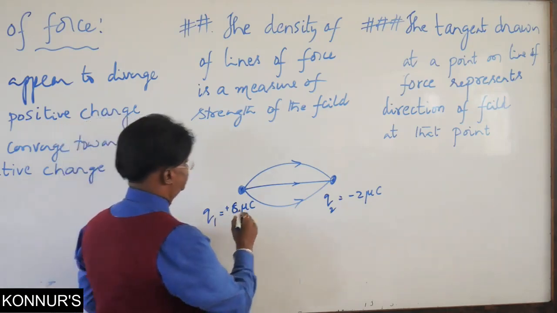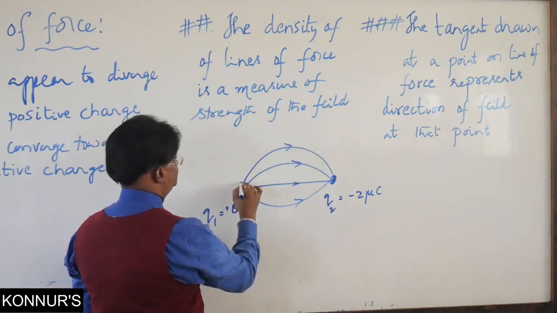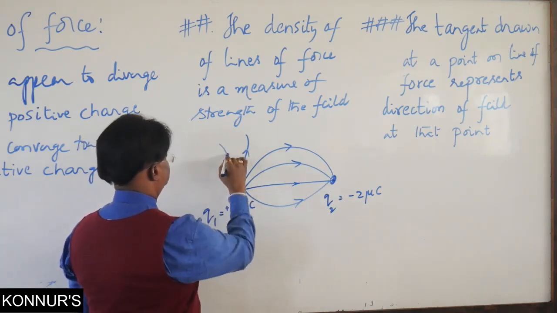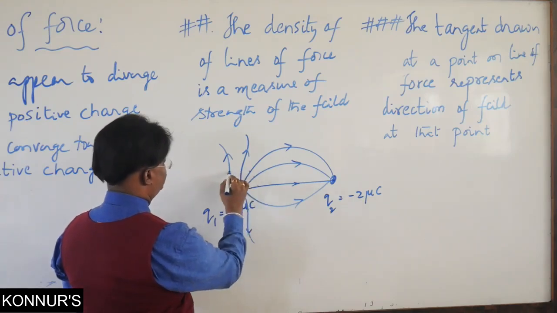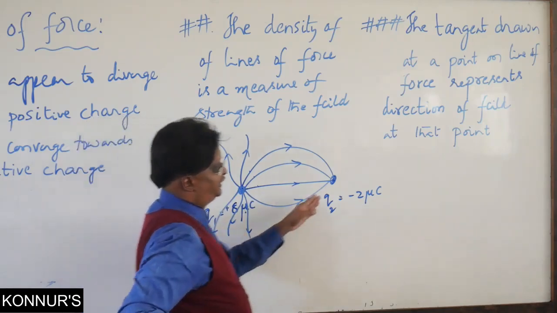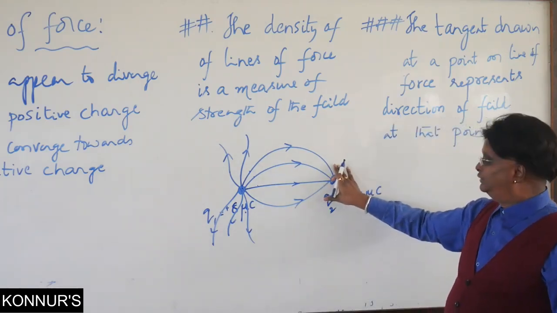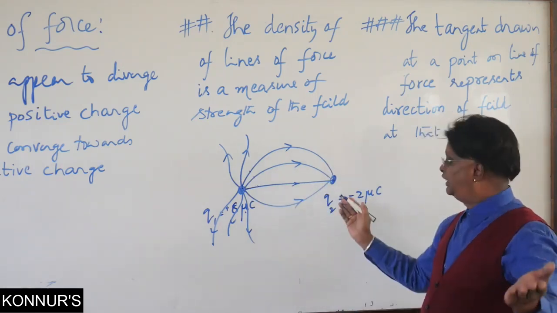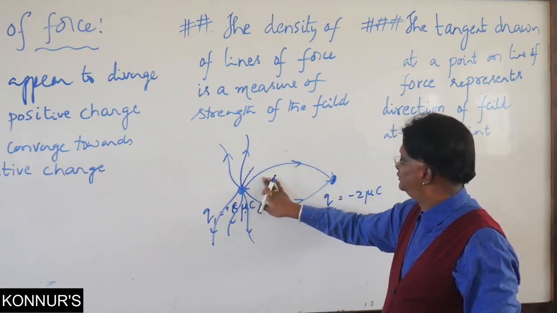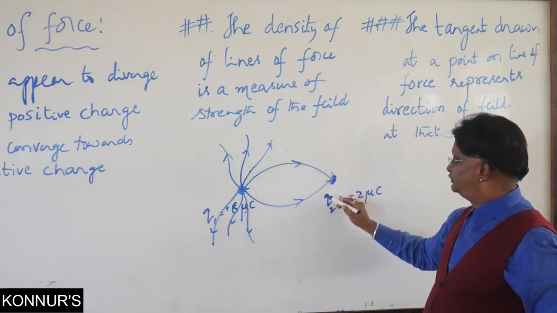Now here, supposing this is number 4 line I have shown, here I will show a few more lines. This is 1, 2, 3, 4, 5, 6, 7, and let me take one more, 8 lines. But here I have shown only 4 lines. Now this is 8, so in fact here we have to show 16 lines. Therefore, I will only show 2 lines here. Now this is okay, 8 and this is only 2.